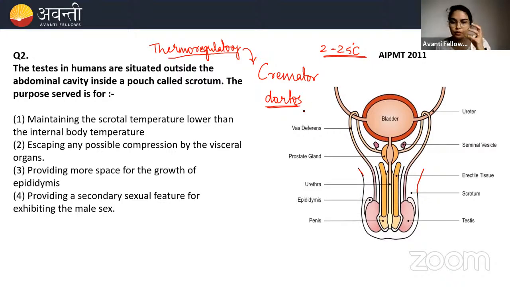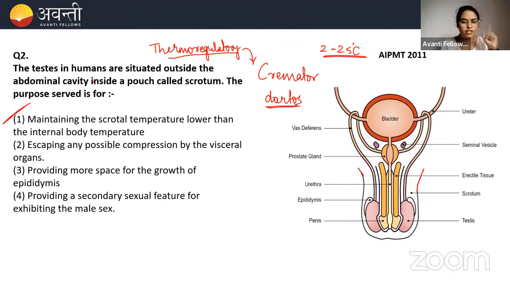Dartos is lined very beneath the scrotum, whereas cremaster is present as a covering on the testis. Cremaster will uplift the testis and then the scrotum will shrink. Then when the cremaster elevates, the scrotum will relax. So cremaster and dartos are the important muscles that help in thermoregulation.